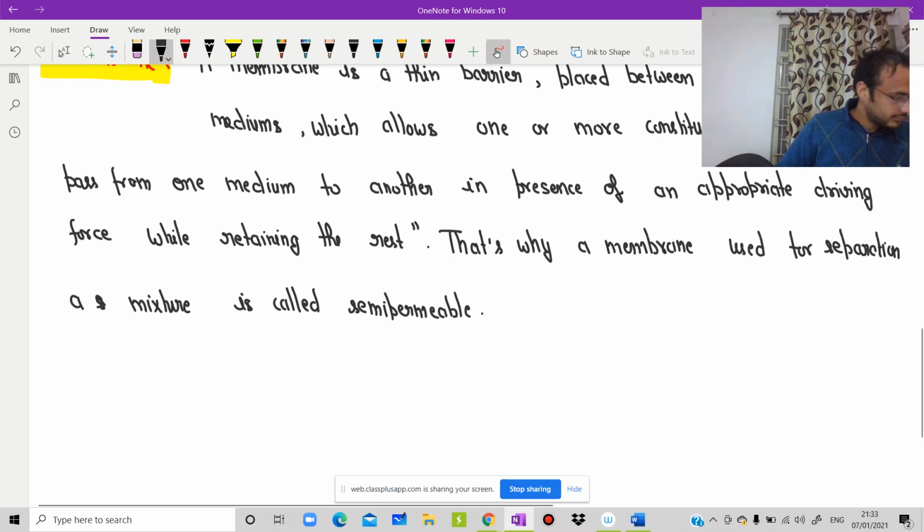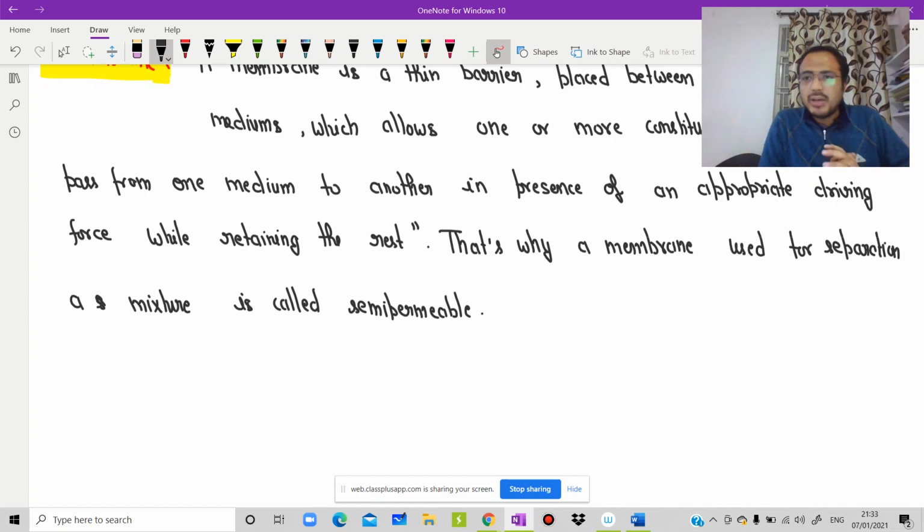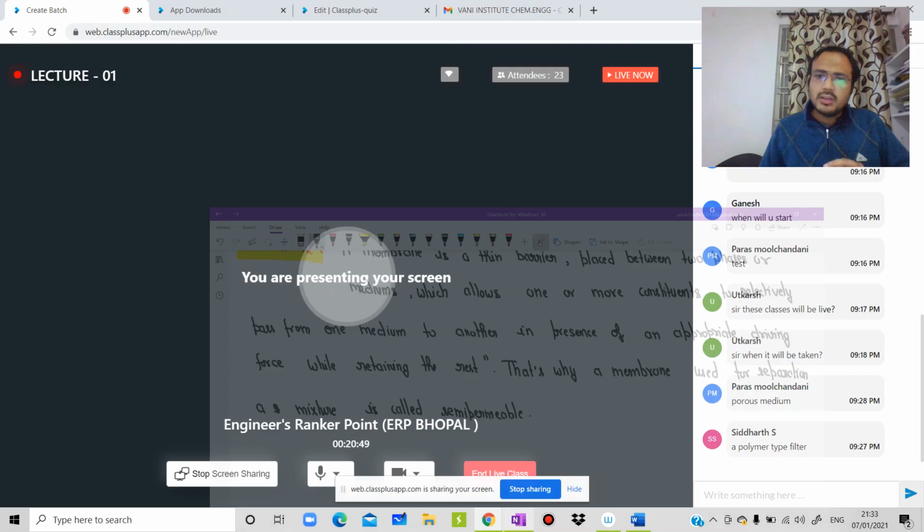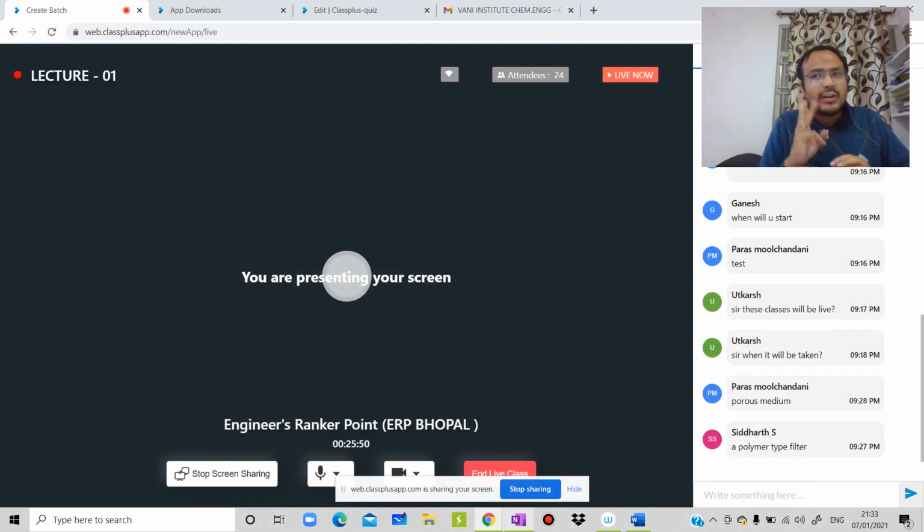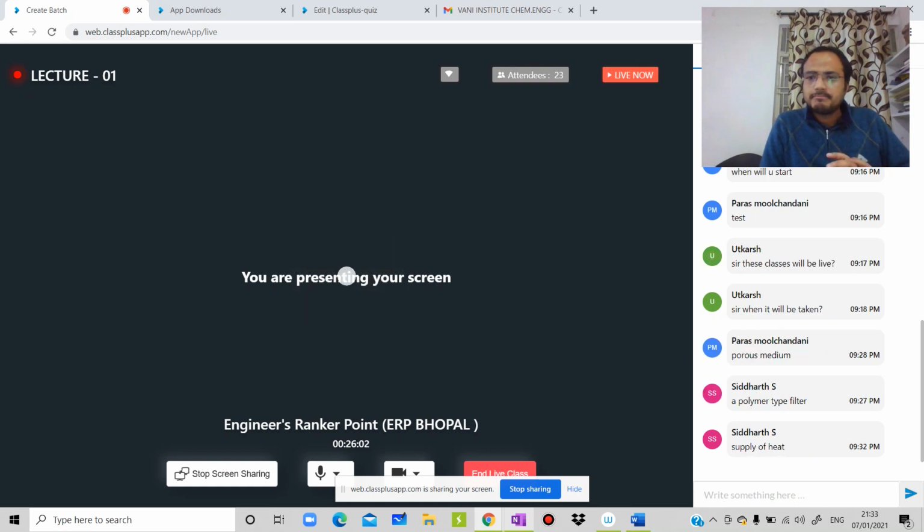Next point. Remember the starting classes of mass transfer, when I started mass transfer. I told you three methods of separation. Can you repeat those three methods? Any one of you? I told you three methods to separate, and in mass transfer operation we explained one in an elaborate manner. Just try to remember.